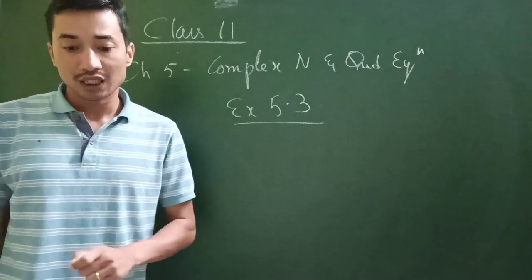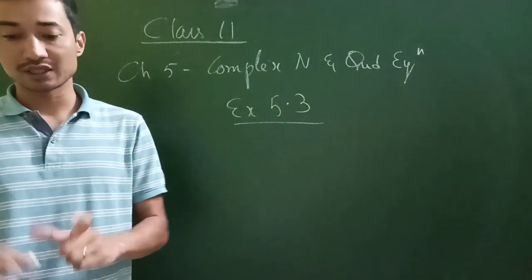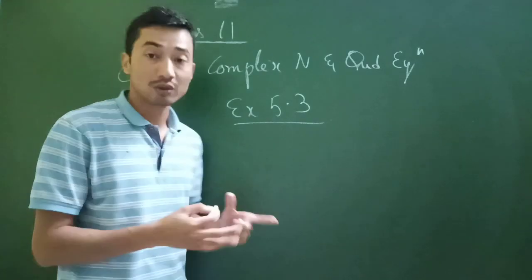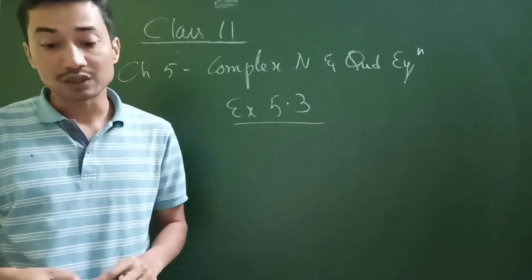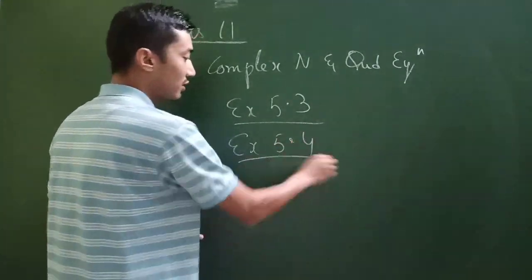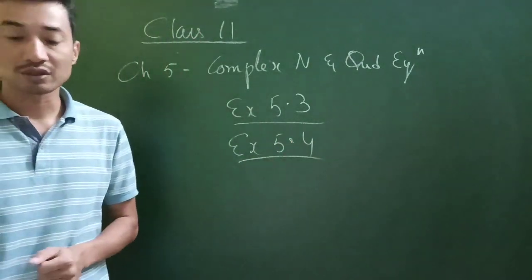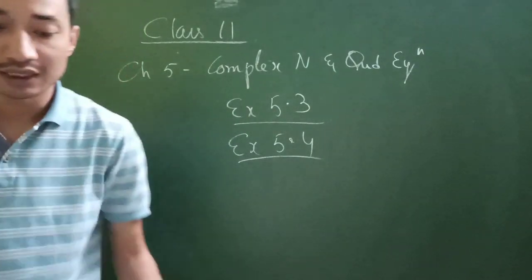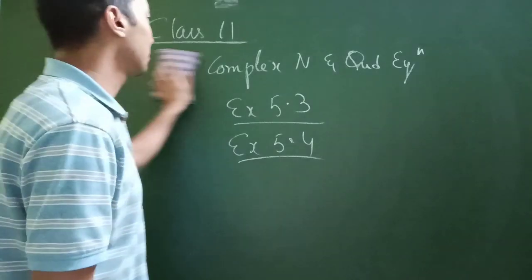So exercise 5.3 will not be included, I believe, this year. Then the other one is exercise 5.4, that is to find out the square root of complex numbers. So exercise 5.3 and exercise 5.4 would not be needed for this academic year.